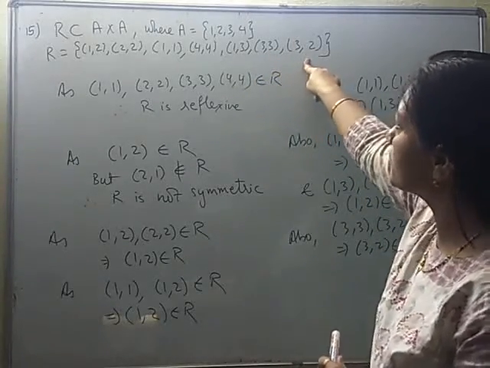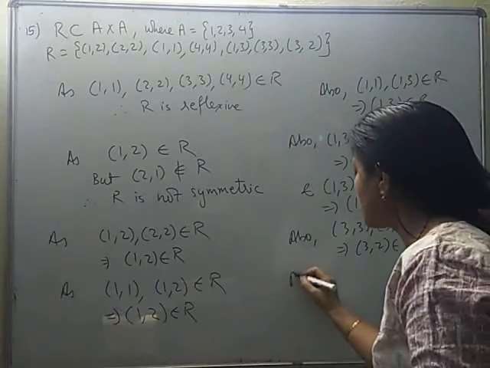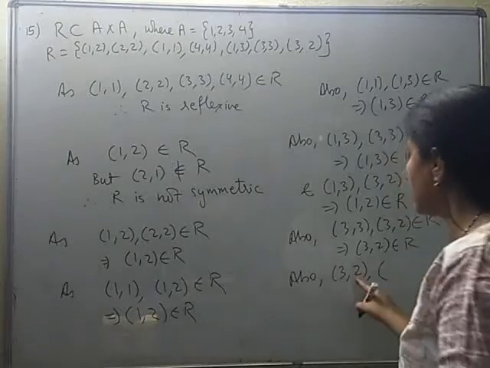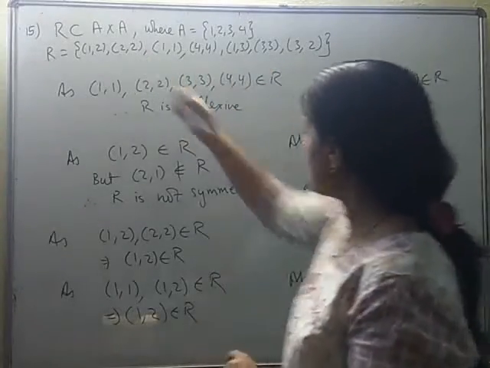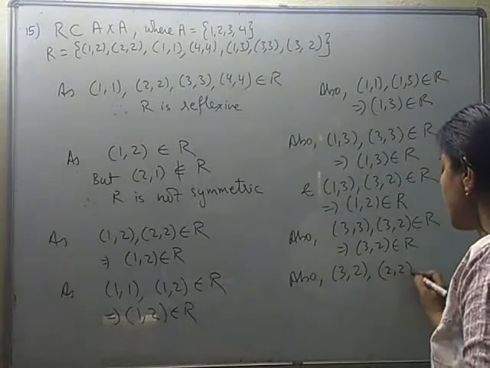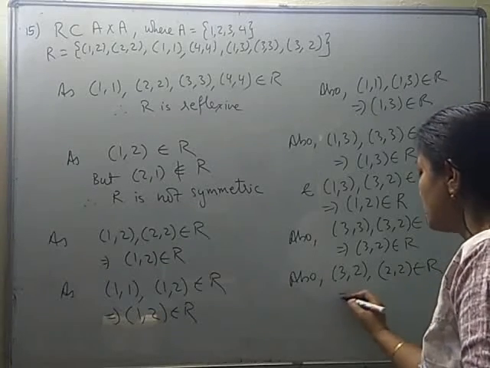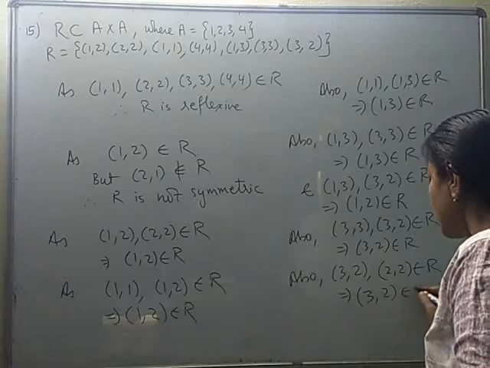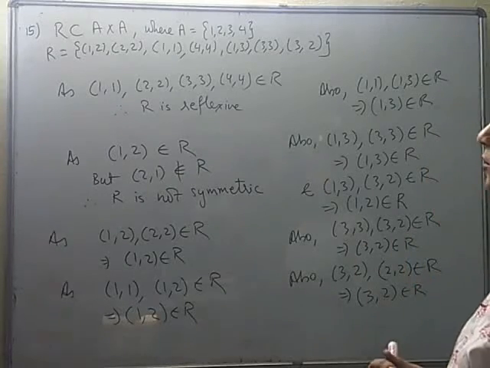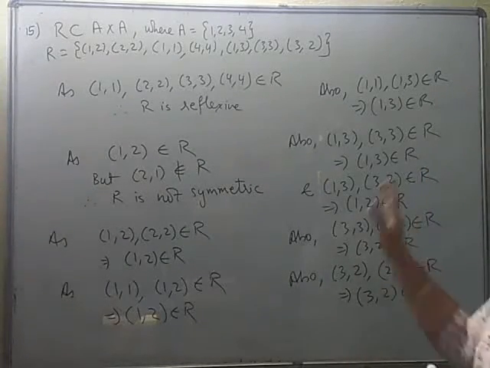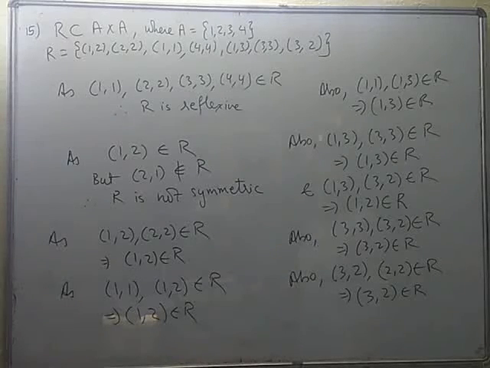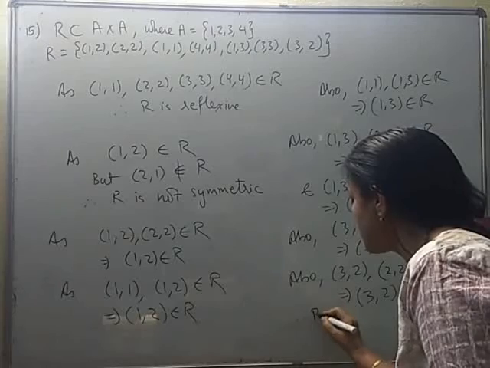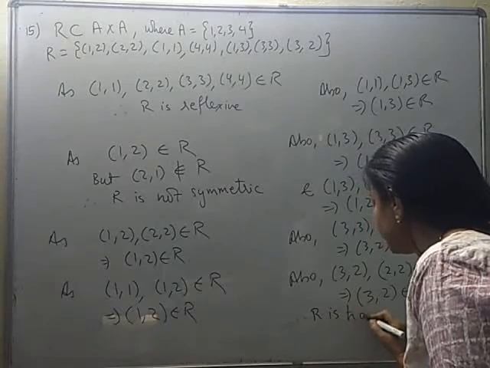If I take 3, 2 as the first pair, then I have to trace another pair with first element 2. You will find 2, 2 is one such pair. If these two are in the relation, the resulting pair will be 3, 2, which also belongs to the given set R. So we have checked all the pairs and we found R is transitive.